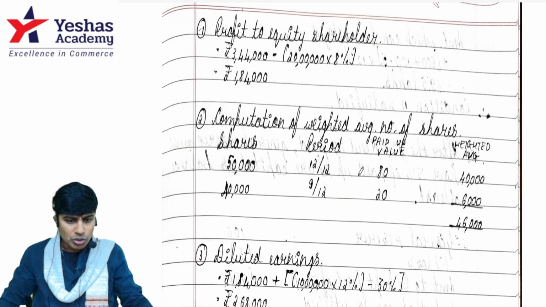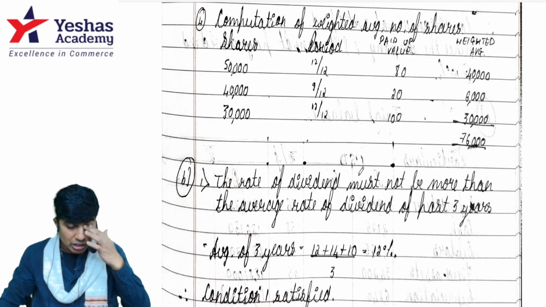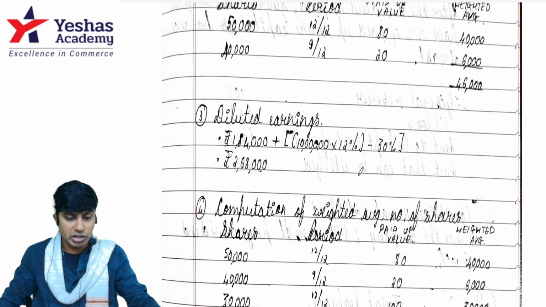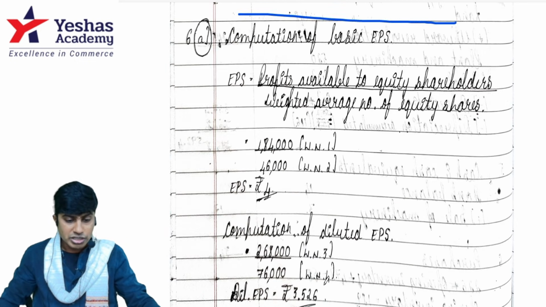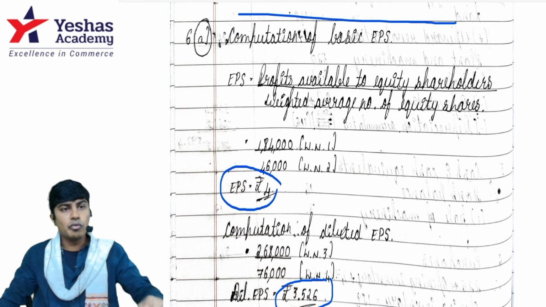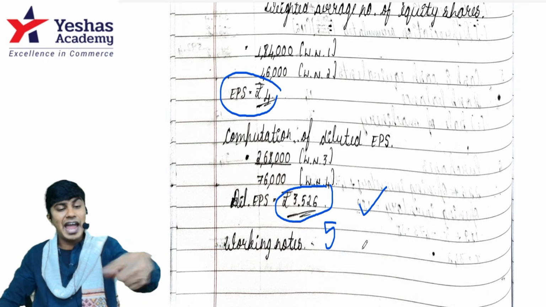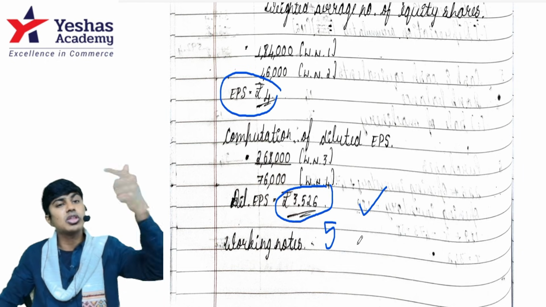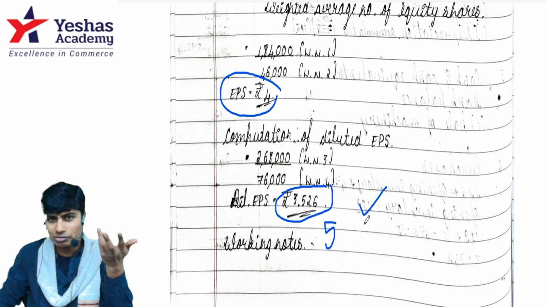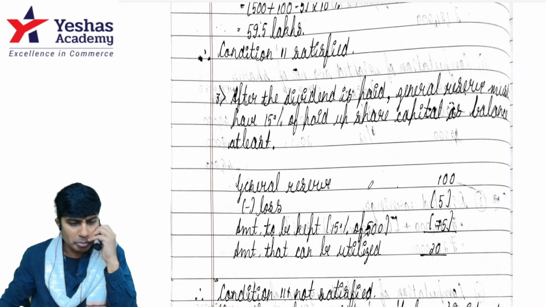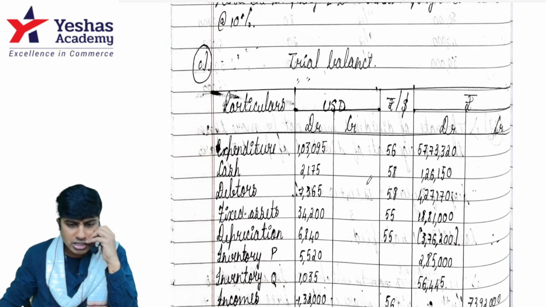And then compute. You would have to write one conclusion also here, whether diluted EPS is to be disclosed or not. See, this student has not written a conclusion. You would have to write one conclusion. See, diluted is 3.526. Basic is 4. So what to disclose? Diluted EPS should be disclosed. What if this was 5 diluted EPS? It is anti-dilutive. Then the disclosure is not needed. Write that one line conclusion. Yeah, you've done everything nice. Beautiful cake. Do keep a cherry on the top. Then rest things look good.